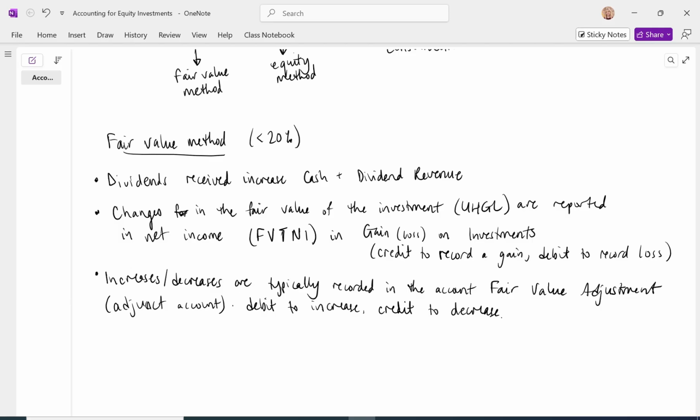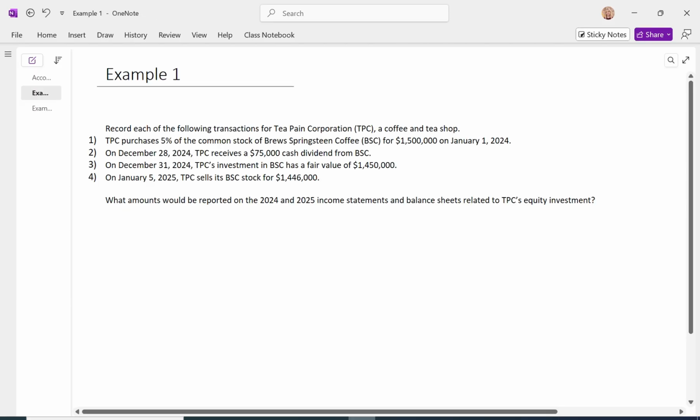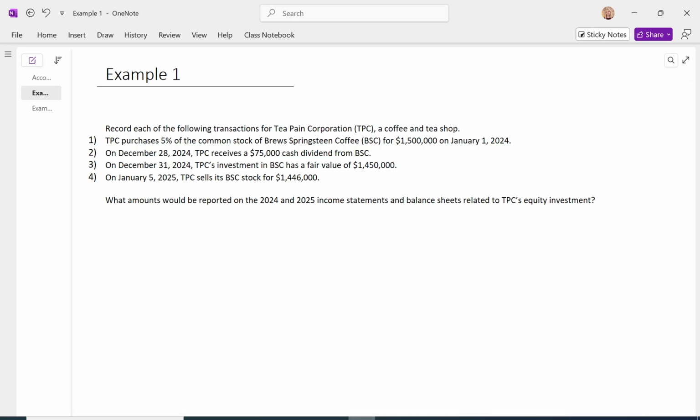Okay, let's look at example 1. Record each of the following transactions for T-Pain Corporation, a coffee and tea shop. Transaction 1 says the company purchases 5% of the common stock of Bruce Springsteen Coffee for $1.5 million on January 1st, 2024. So let's record the entry to acquire this security at its cost, of course.